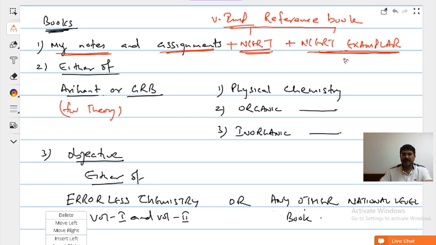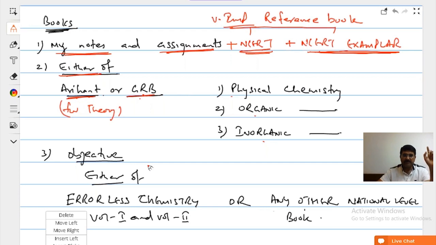NCERT and NCERT Exemplar will be the first book, and I expect that all of you will have a separate notebook for NCERT and NCERT Exemplar. I will tell you whenever I need it. In today's session, I will need a separate notebook for solving NCERT problems only. Then a theory book, either Arihant or GRB. Don't buy both. Even second-hand editions will do. Physical chemistry, organic chemistry, inorganic, by Arihant or GRB publication. Both are excellent books. Buy one of these.